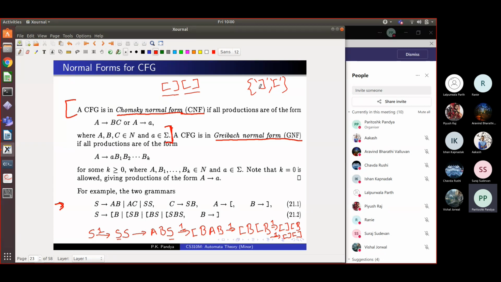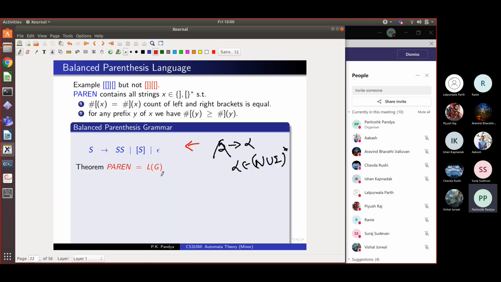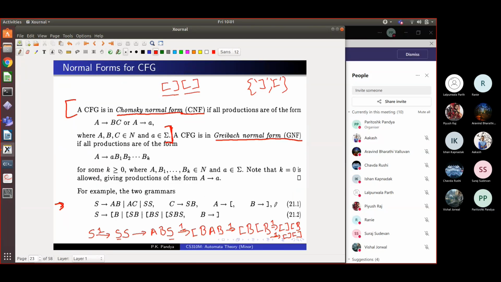So you are right. I think your understanding is correct, Parth. But I have generated this balanced string using this new grammar, which has only rules of the Chomsky normal form. You see that? Now, the claim is it cannot derive epsilon. There is no way it can derive epsilon. But the claim is every balanced parenthesis string which is not epsilon can be derived in this grammar. It's a large claim.